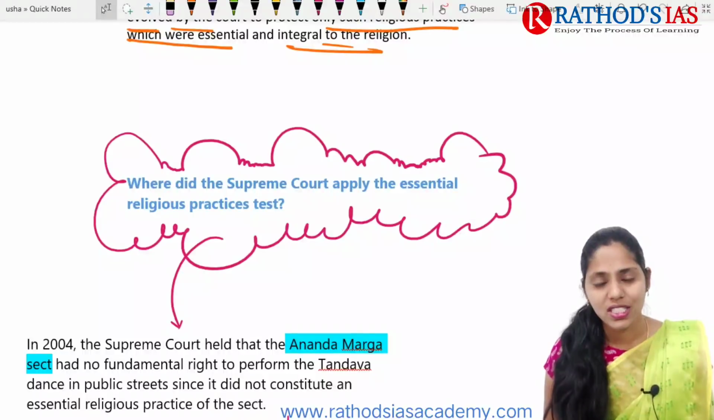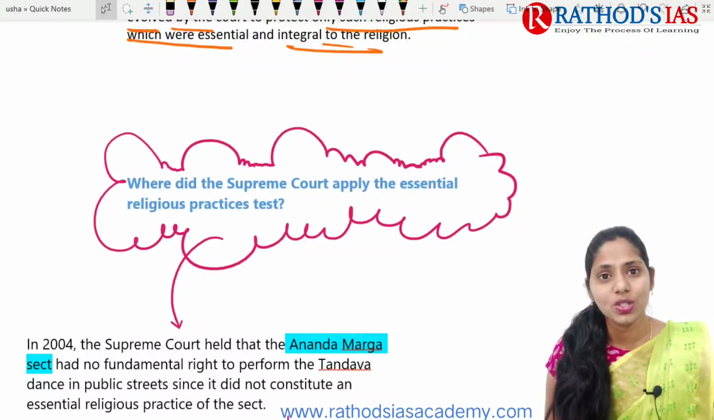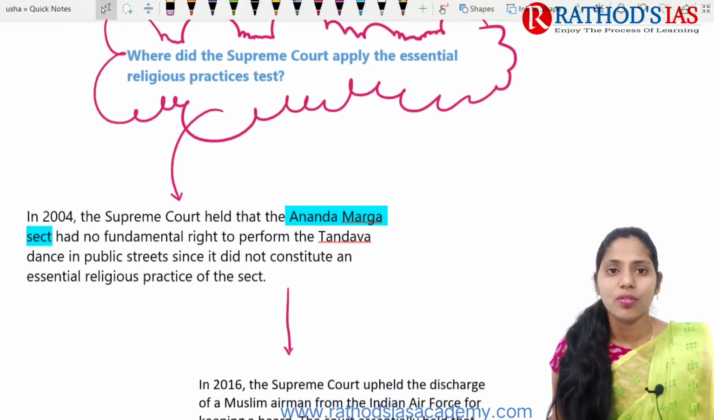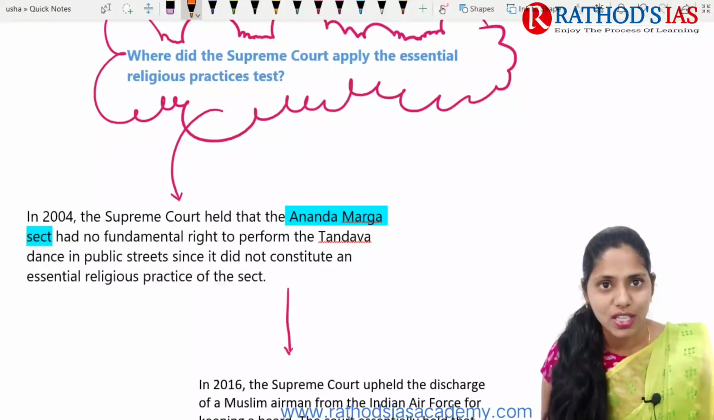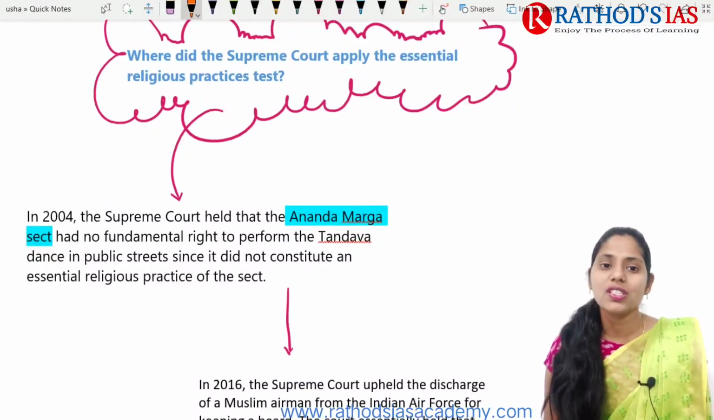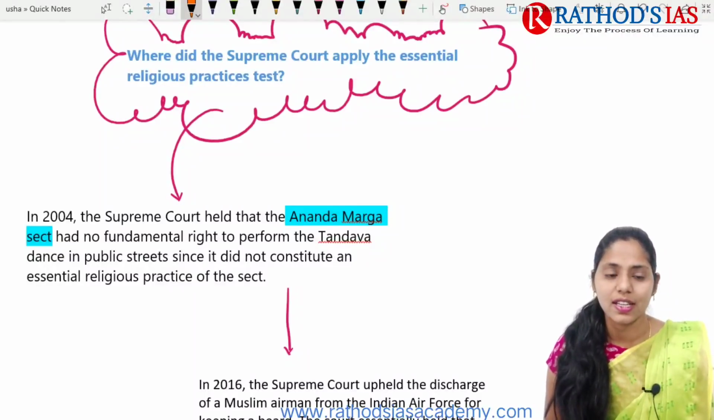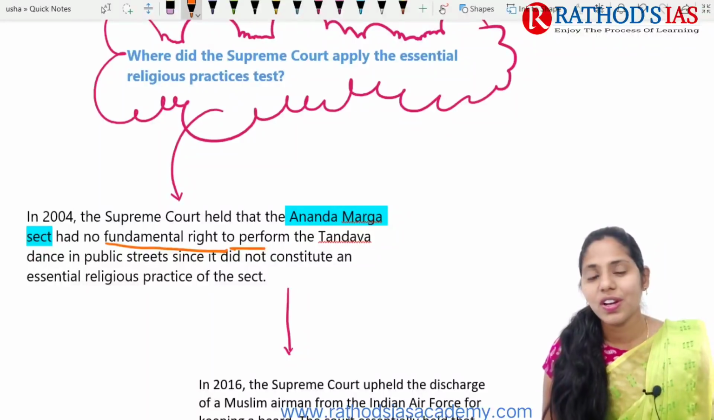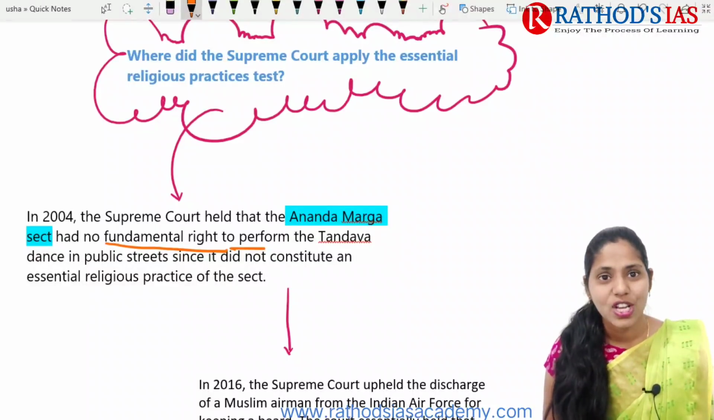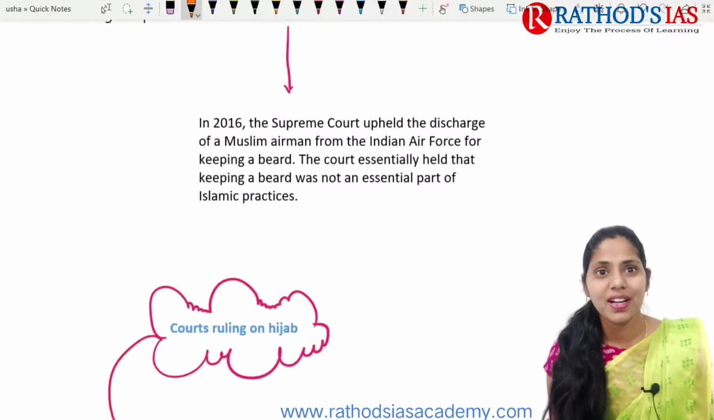So the first important case here is one the Supreme Court decided in 2004, famously called the Ananda Marga sect case. In this case, the Supreme Court for the first time used the essential religious practice test, and held that there is no fundamental right to perform the Tandava dance in public streets, because it does not come under an essential religious practice. So the Ananda Marga sect has no fundamental right.